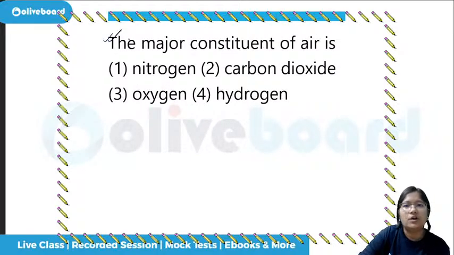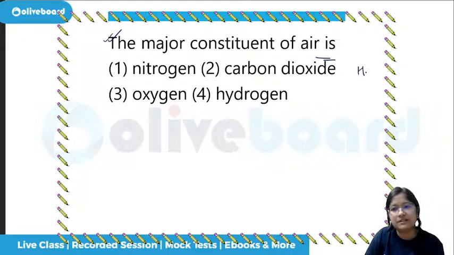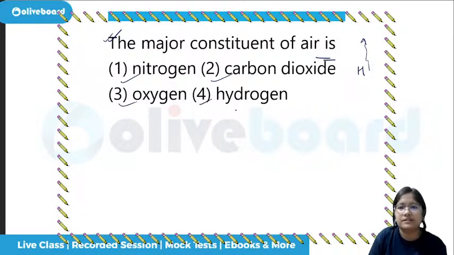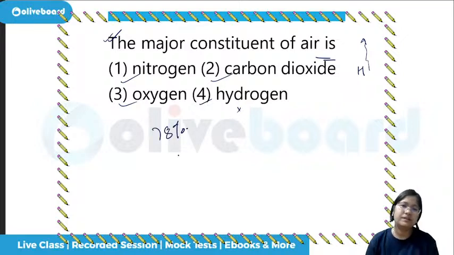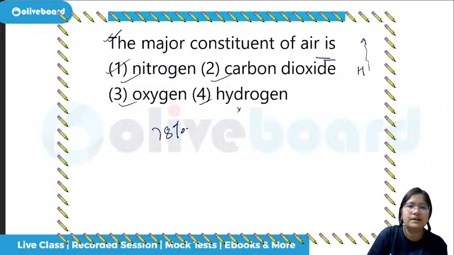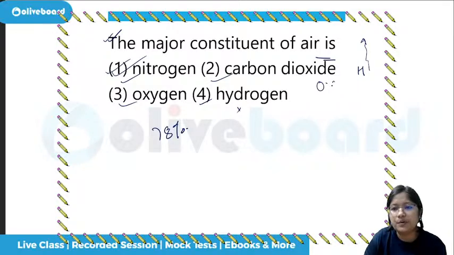The major constituent of air is, we have seen hydrogen will just go out, say bye bye, and it is light, so it can fly. Then nitrogen, carbon dioxide, oxygen, or hydrogen? 78% of the atmosphere is nothing but nitrogen. So the answer here will be nitrogen. Carbon dioxide is 0.03%.